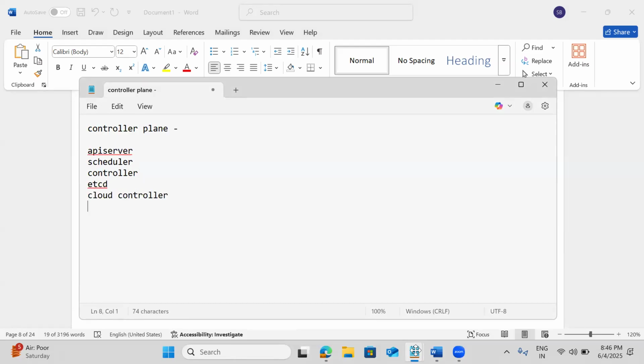So these are the components we have. Then what do we have on the worker node? Kubelet and Kube-Proxy.